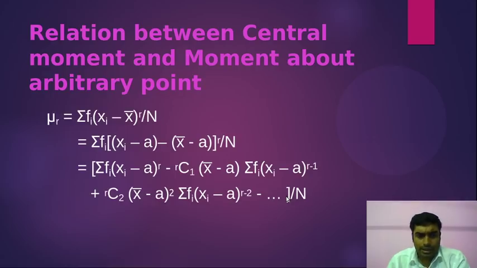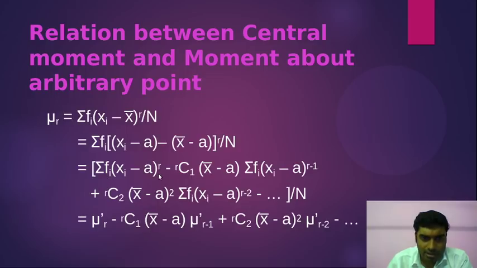Okay, and after that I divide each of these terms by n. So the first term divided by n will be your mu r dash, that is the raw moment; or rather, the raw moment is also an arbitrary moment, a particular case when a is taken as zero. So this is the arbitrary moment about a. If I take sum of fi (xi minus a) to the power r by n, by the definition, that is the moment of order r, mu r dash, right?